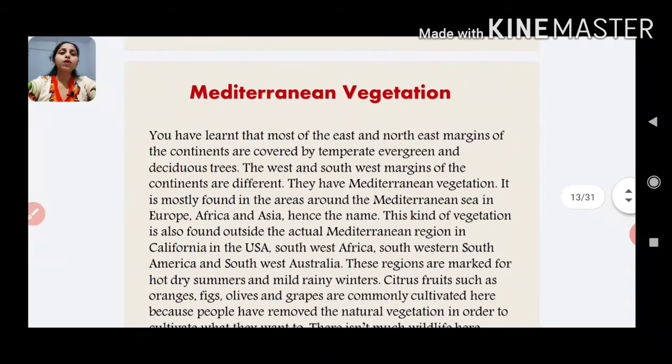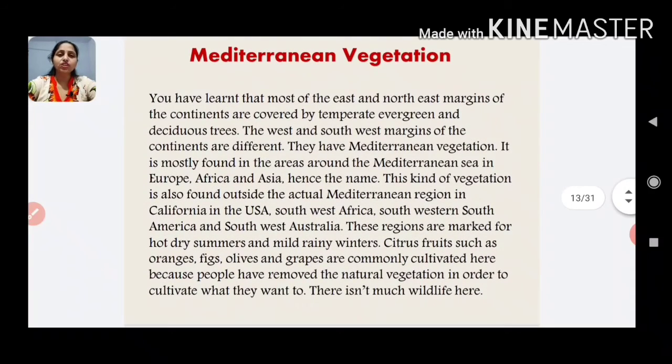Now let's talk about Mediterranean vegetation. As you have learned, most of the east and northeast margins of the continents are covered by temperate evergreen and deciduous trees, but the west and southwest margins of the continents are different. They have Mediterranean vegetation.